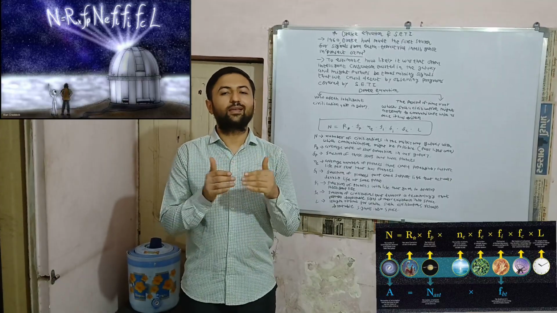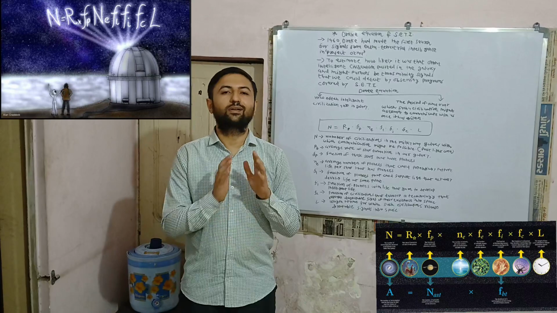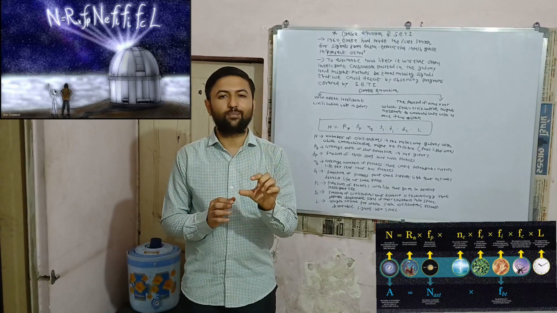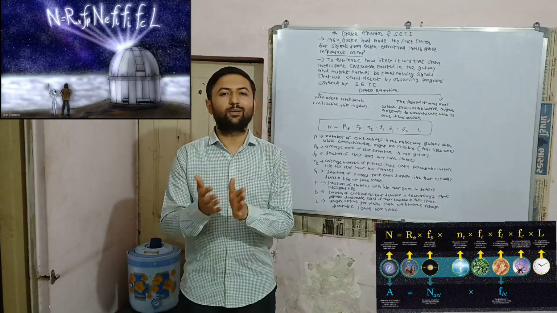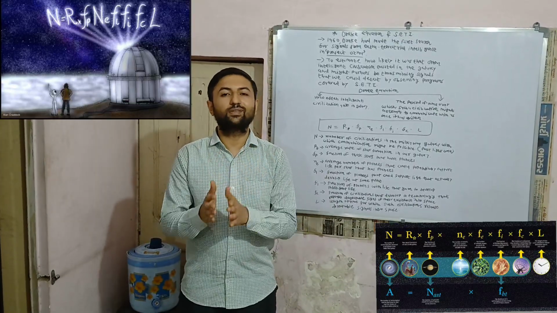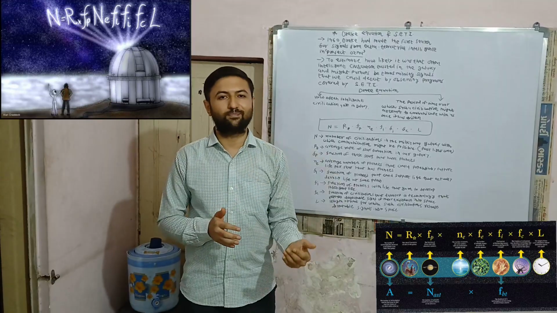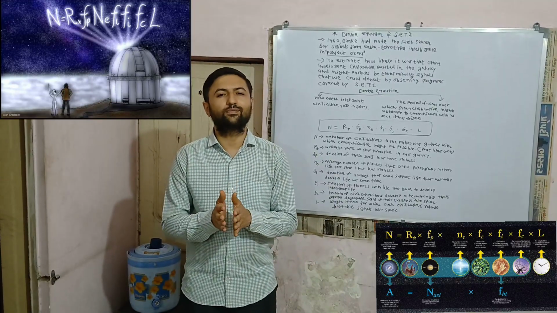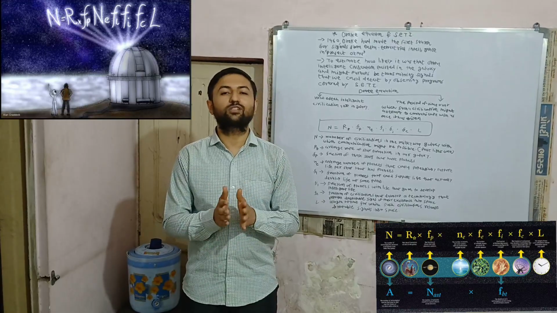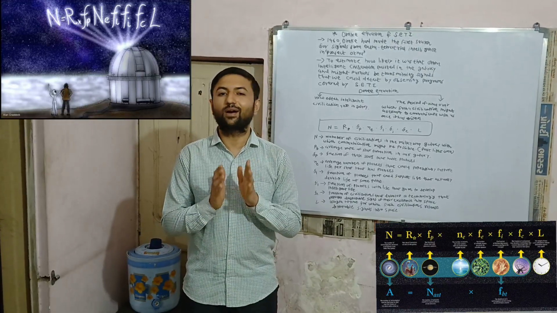Suppose they have sent us an electromagnetic wave for a very short interval, but after some time when we receive it, we will receive it in terms of the past, as our universe is very far. Our Milky Way is approximately 1 lakh light years across.